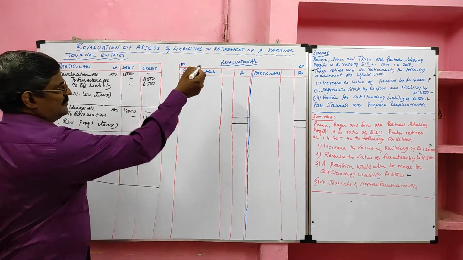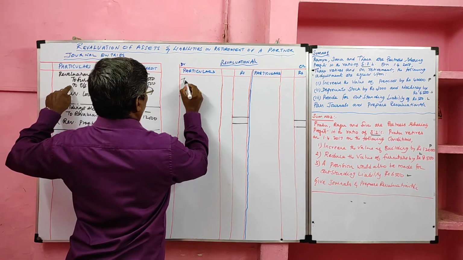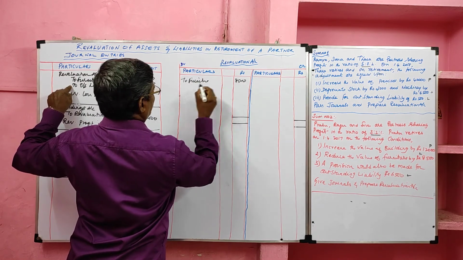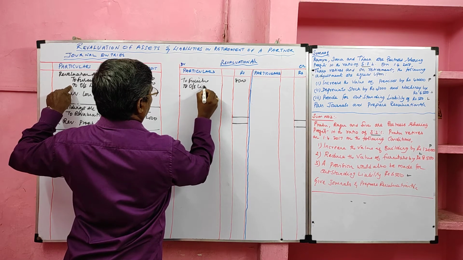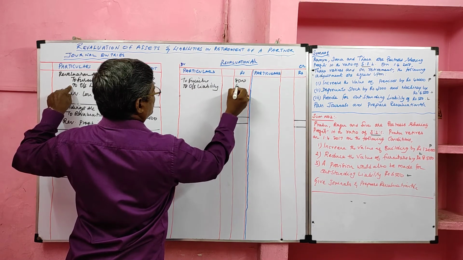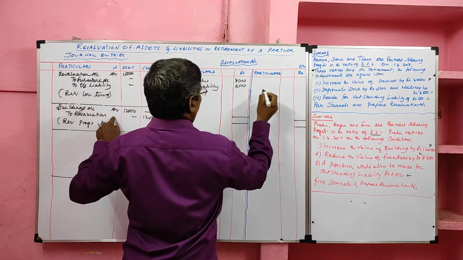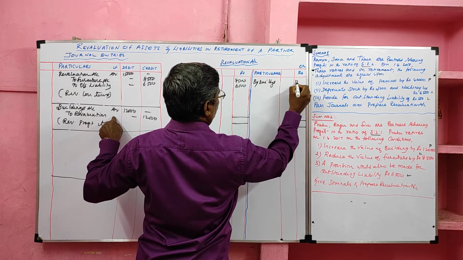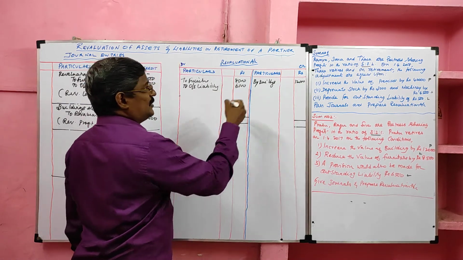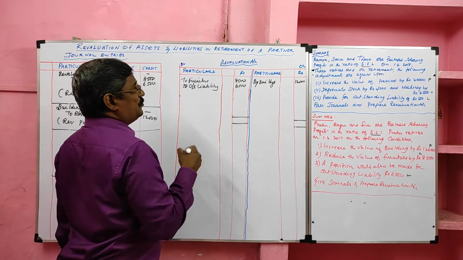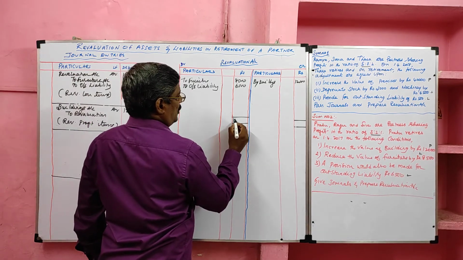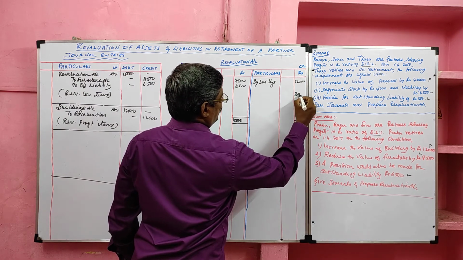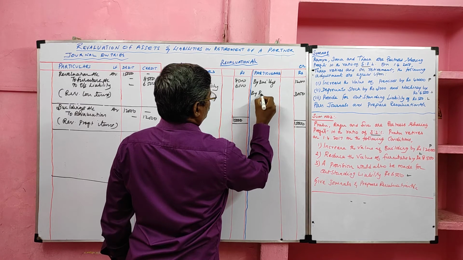Then we have to prepare revaluation account. Debit side loss items are recorded. To furniture 8,500. To outstanding liability 6,500. Then profit items are recorded in the credit side. By buildings, value 12,000. In this problem, loss items are more than the profit item. That is, debit side value is heavier than credit side. So debit side total 15,000. The same value is recorded in the credit side. The balancing value is called revaluation loss.